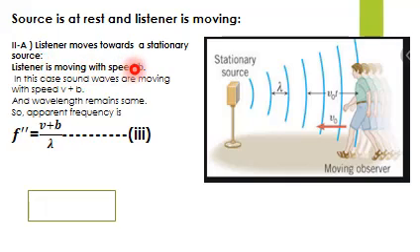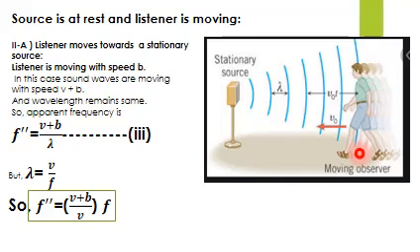Otherwise, if the sounding source is stationary, it will produce the same wavelength in the surroundings. So the wavelength remains the same, and there must be only one change, the apparent change in frequency. So f double dash, for the variables we are using, becomes (v plus b) upon lambda. Now we know that lambda is v upon f, as we saw in the previous slide. Putting the value of lambda here, f double dash equals (v plus b) upon v into f.